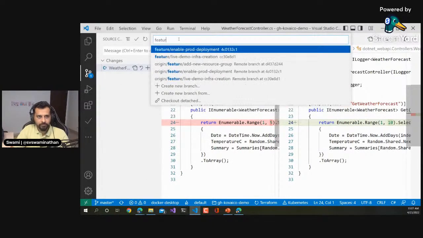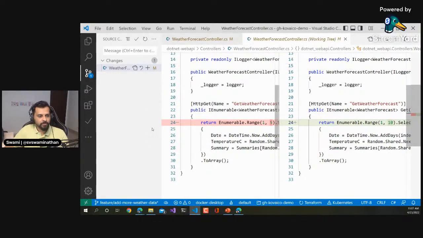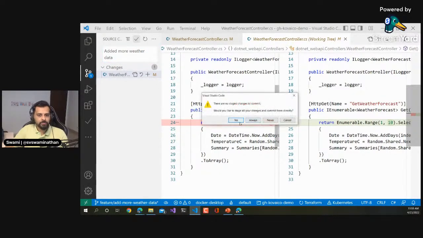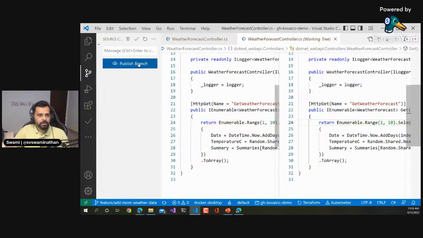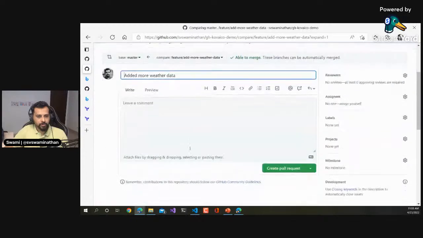Branch slash add more data. Okay, so I am going to just push this data as a publish branch. Okay, we'll go back here. I can already see that it's available here. I'll create a pull request now.